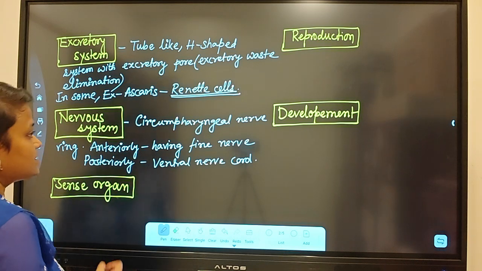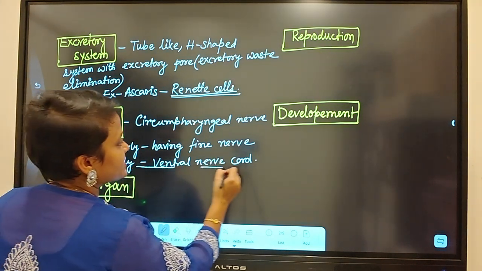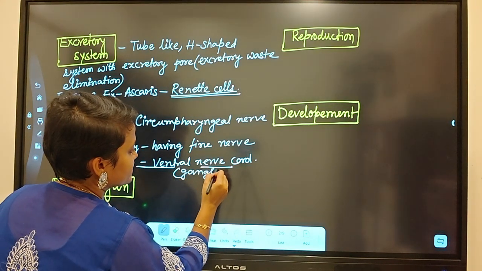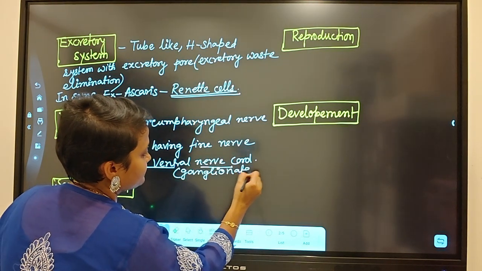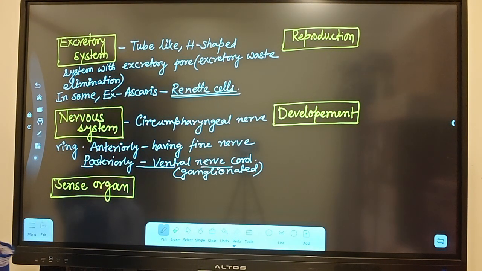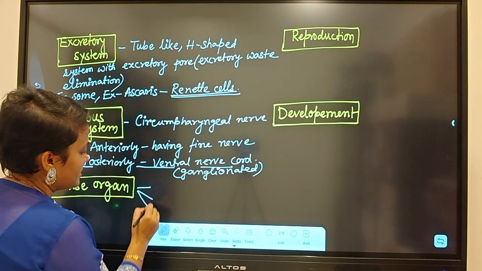And again remember that this ventral nerve cord is ganglionated. Ganglionated means ganglia are present like in the invertebrates. Coming to sense organs, they are basically of three types.